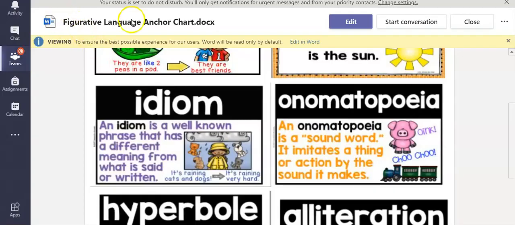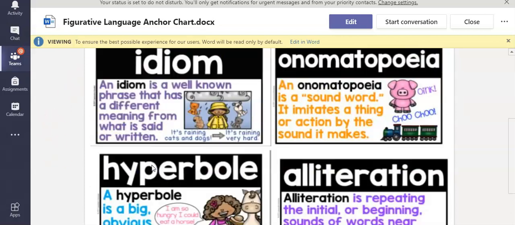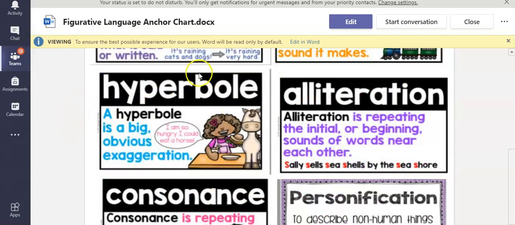Okay, so I wanted to bring you back to our figurative language anchor chart. So as I scroll down, let's look at this one. An idiom is a well-known phrase that has a different meaning from what it's said and done. For example, it's raining cats and dogs. Is this what these two lines are doing? No, right? Okay, let's keep scrolling down. Let's see, hyperbole. A hyperbole is a big, obvious exaggeration. I'm so hungry I could eat a horse.